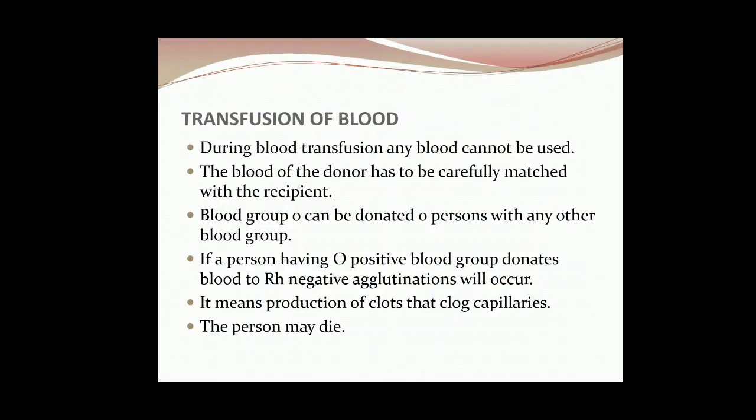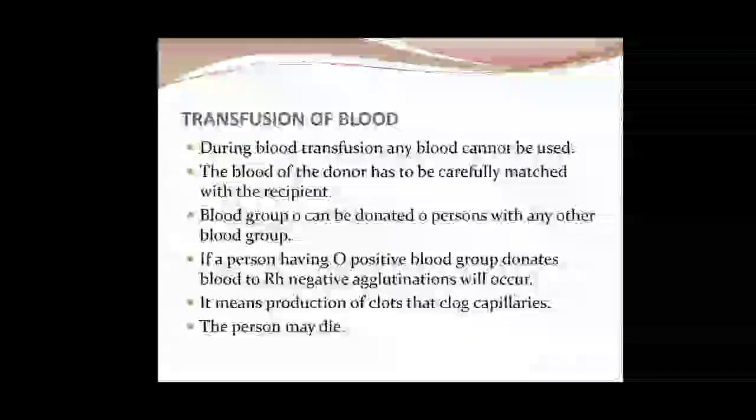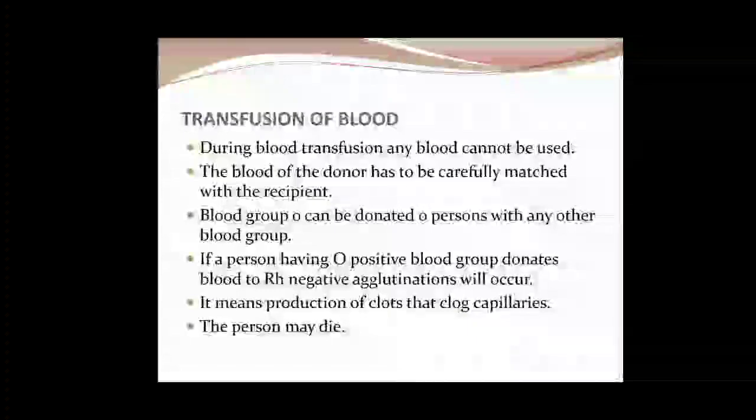See what happens during transfusion of blood. In blood transfusion, any blood cannot be used. The blood of the donor has to be carefully matched with the recipient, and blood group O can be donated to persons with any other blood group.